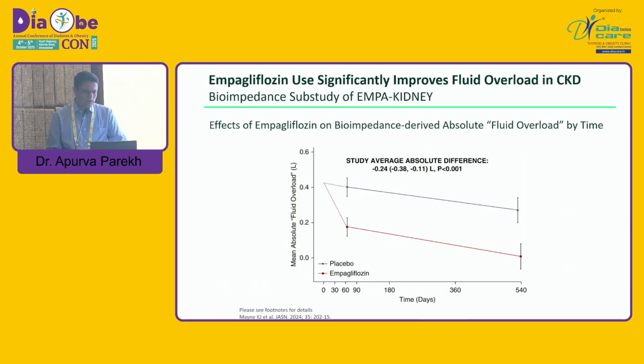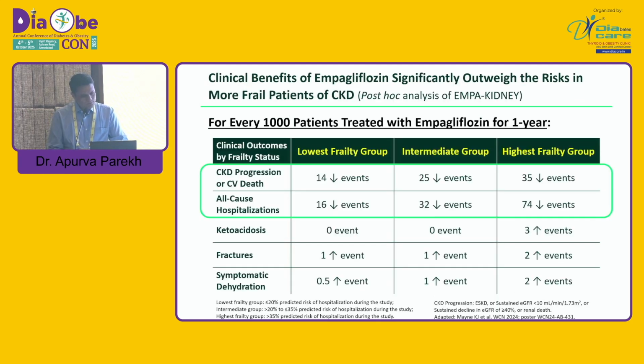Again, empagliflozin reduces fluid overload, which is very important in our CKD patients. When bioimpedance studies were done, absolute fluid overload was less in the EMPA group compared to placebo. Next, important: if our patients are already morbid, a highly fragile group, we commonly avoid this group of drugs. But data show that if we treat every 1,000 patients with empagliflozin for 1 year, there will be fewer events of CKD progression, cardiovascular death, or all-cause hospitalization, and there will be slight ketosis, fractures, and symptomatic dehydration.